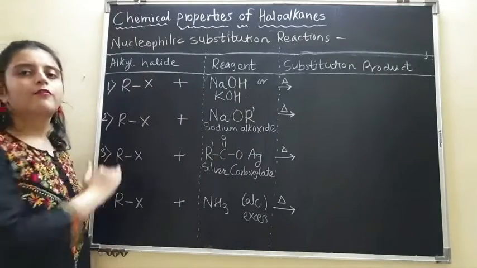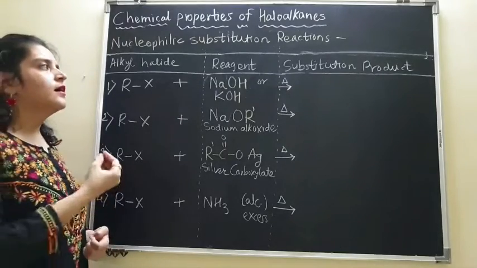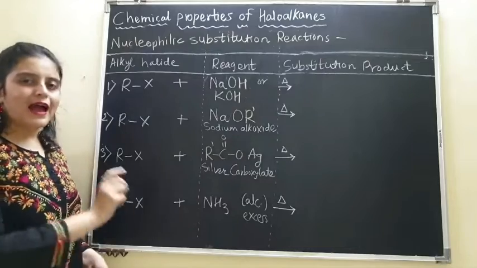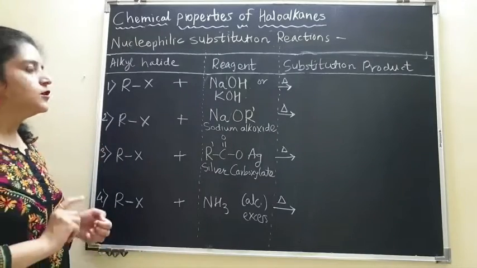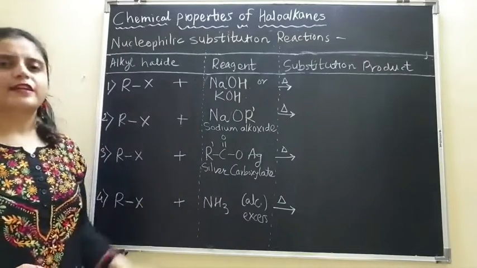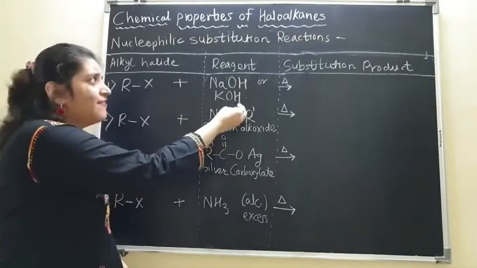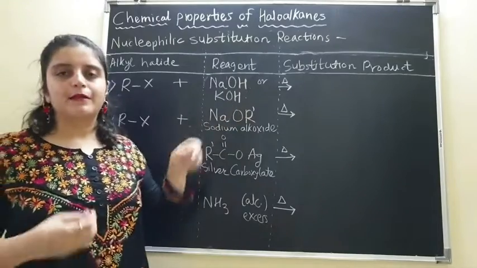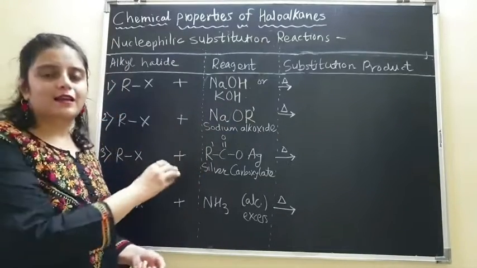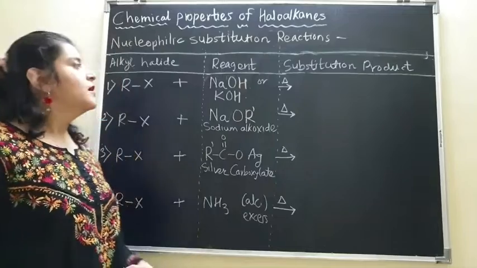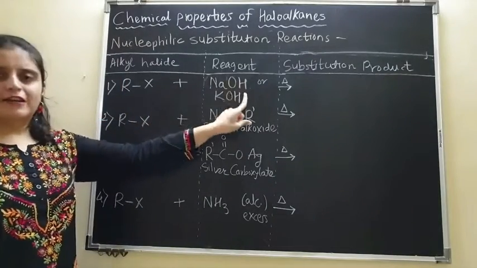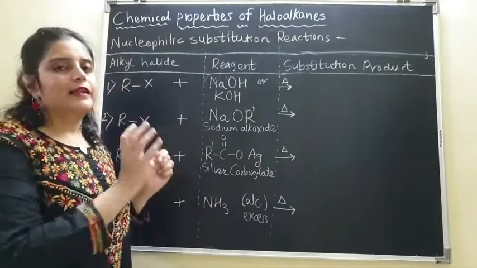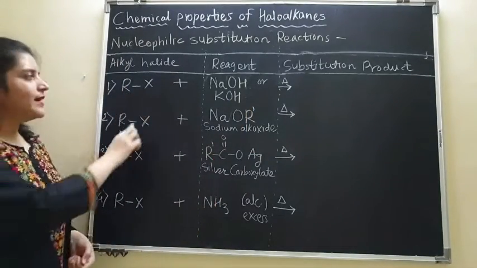So now what is going to happen in substitution reaction? This halogen will be replaced by the nucleophile of the reagent. So everywhere the halogen will go away and the nucleophile will take the position of halogen. Now here I have written the halogens and the nucleophiles with another color. This is white and this is orange in color. I hope the colors are visible. So now this is how you can differentiate between the nucleophile of the reagent and the entire reagent. So here let us begin.